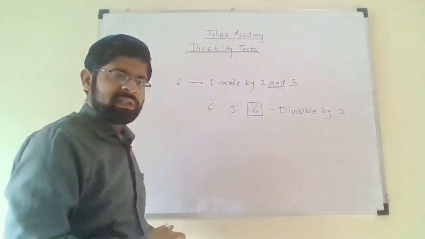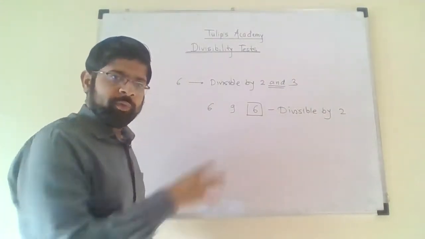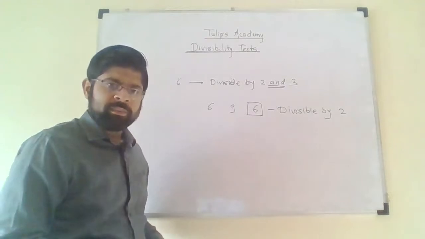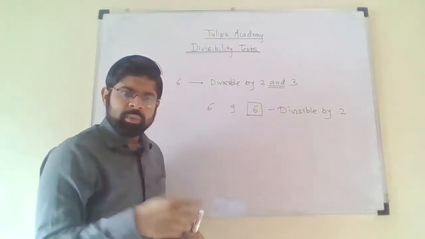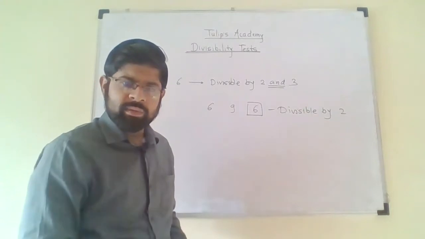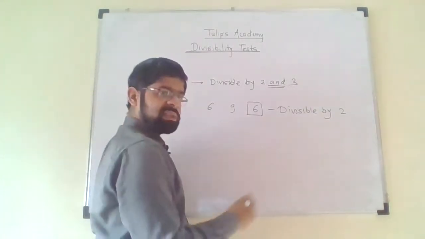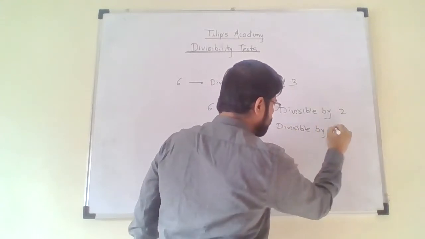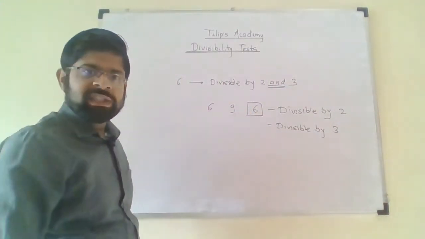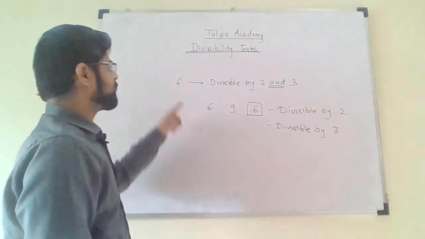Now let me check whether it is divisible by 3 or not. For this purpose, just add the digits of the number. 6 plus 9 is 15, 15 plus 6 is 21, and 21 is divisible by 3, since 3 sevens are 21. Therefore, this entire number is also divisible by 3. So it is divisible by 2 as well as 3, and therefore it is divisible by 6.